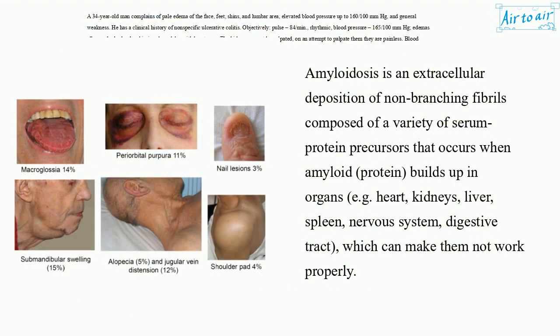Amyloidosis is an extracellular deposition of non-branching fibrils composed of a variety of serum protein precursors. It occurs when amyloid protein builds up in organs, e.g. heart, kidneys, liver, spleen, nervous system, digestive tract, which can make them not work properly.